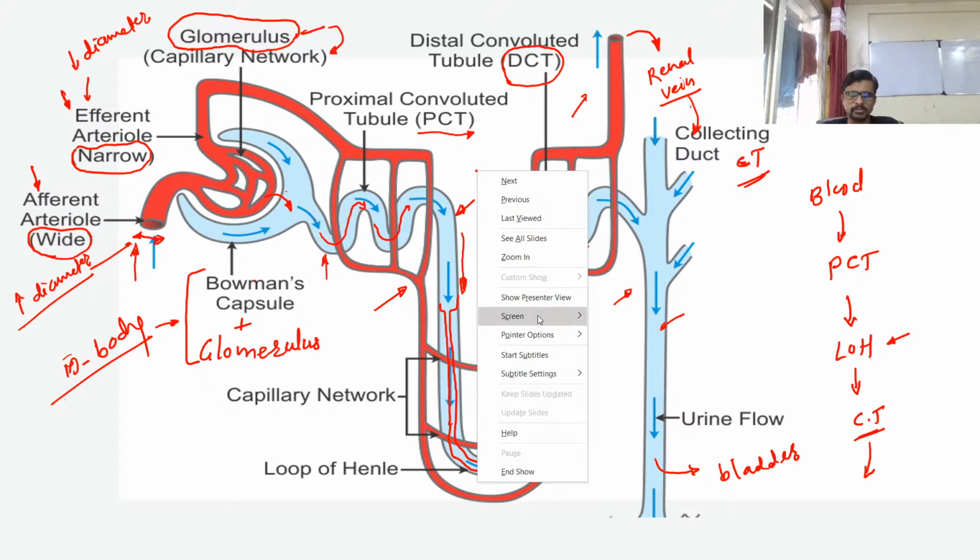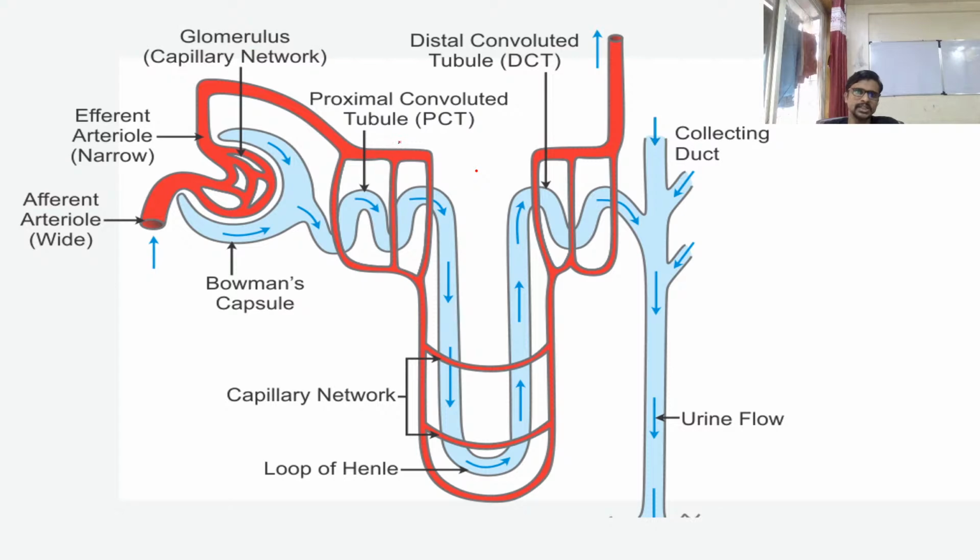Let's see, guys. I'm going to clear this because I want to explain the red color part now. So let's start with the red color part in blue ink. This red color part is your blood pipe. It's the afferent arteriole. That means it is entering into the Bowman's capsule or Malpighian body, and the capillary leaving the Malpighian body we call the efferent arteriole.